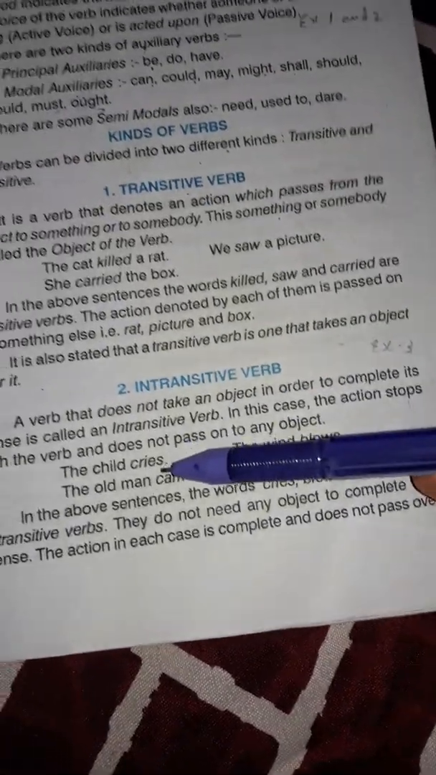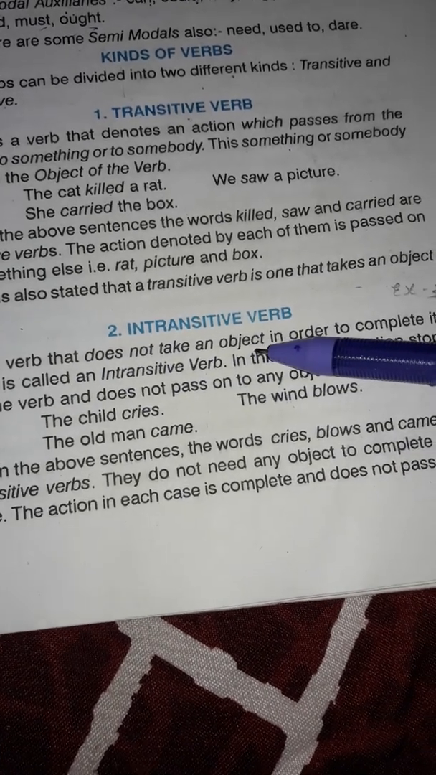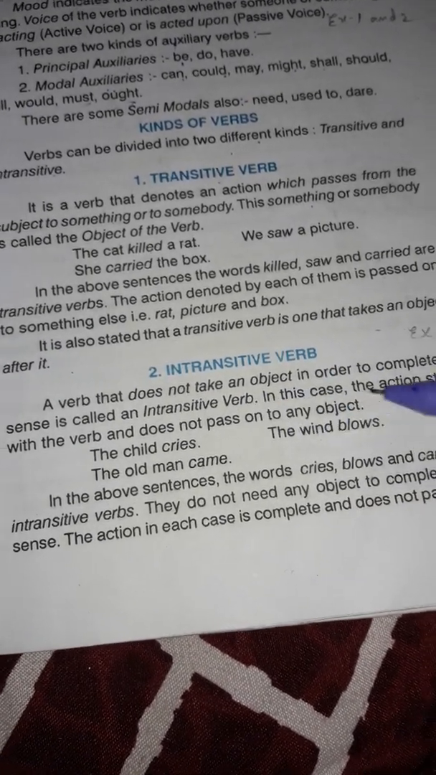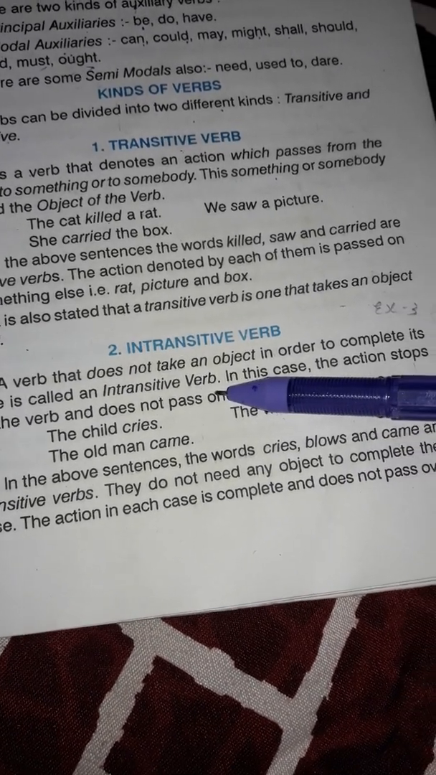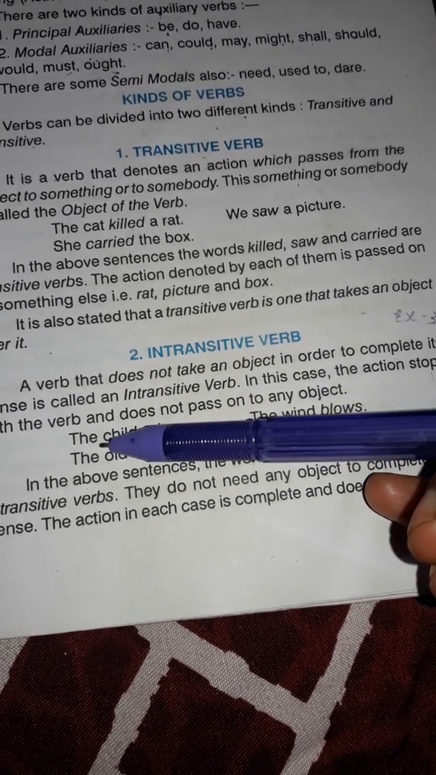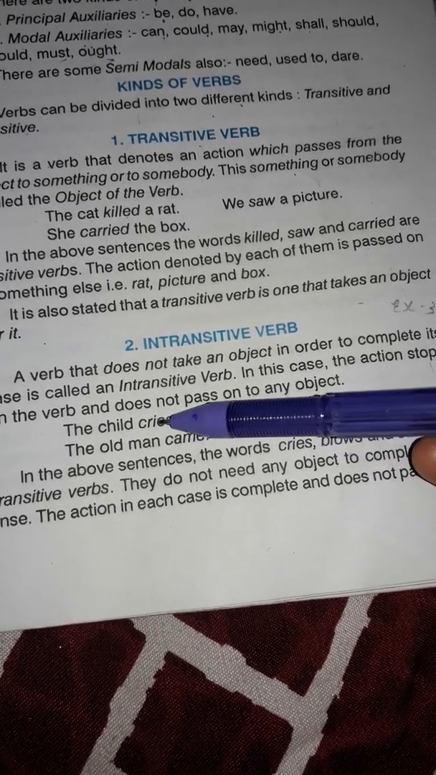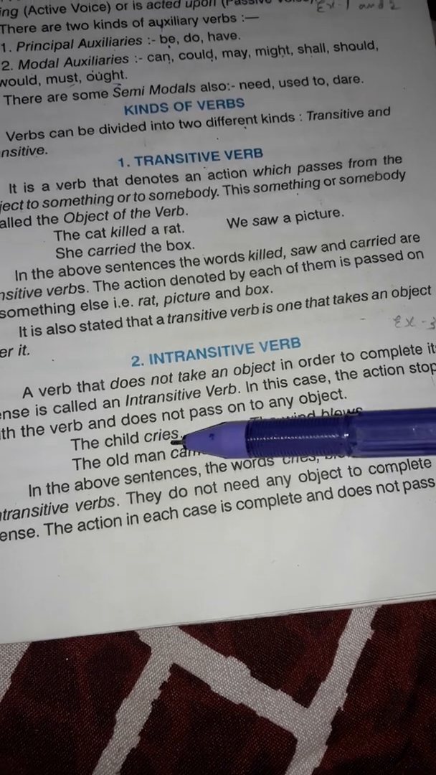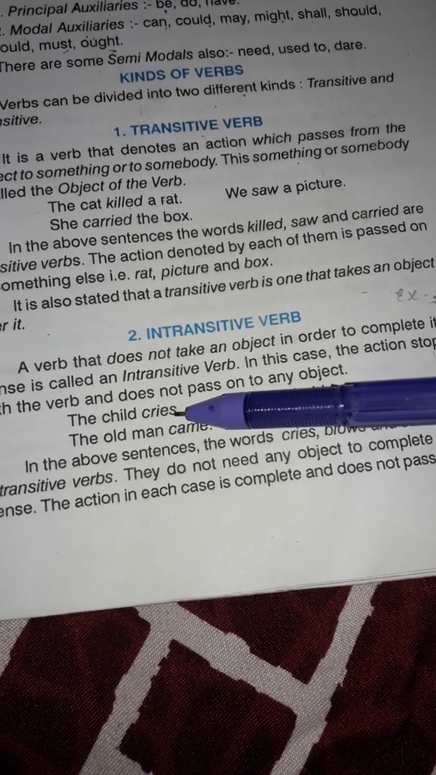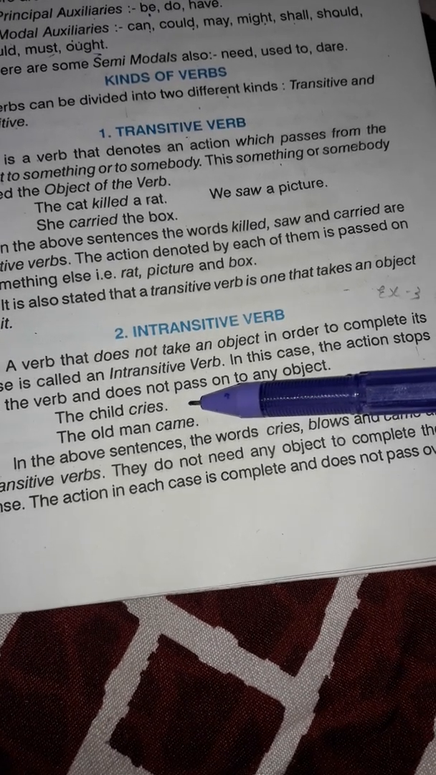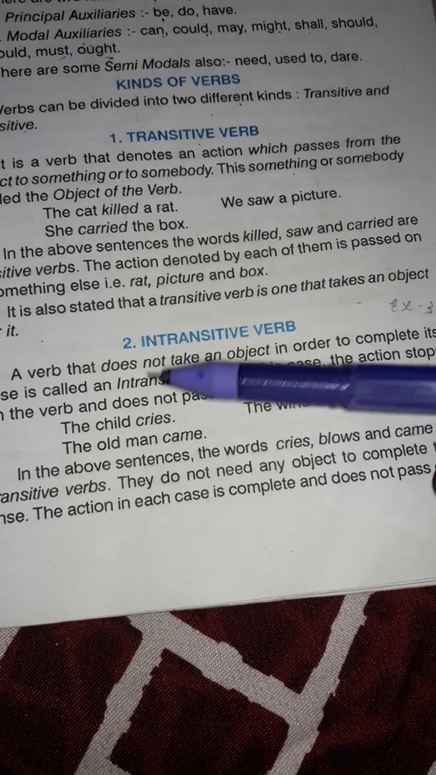Now intransitive verb, you see here, a verb that does not take an object in order to complete its sense is called an intransitive verb. See the example: the child cries. Cries is the verb here, but it is intransitive. Why? Because this verb is not having an object. So that's why it is an intransitive verb.